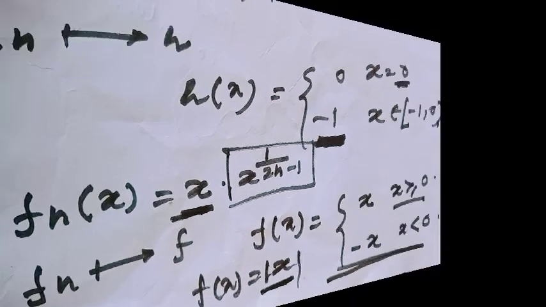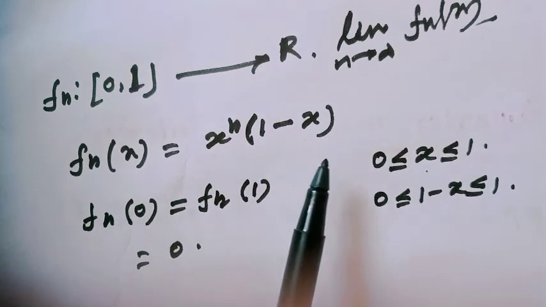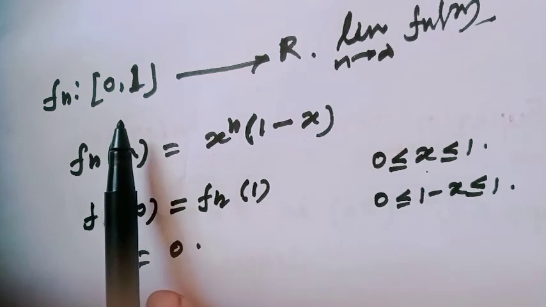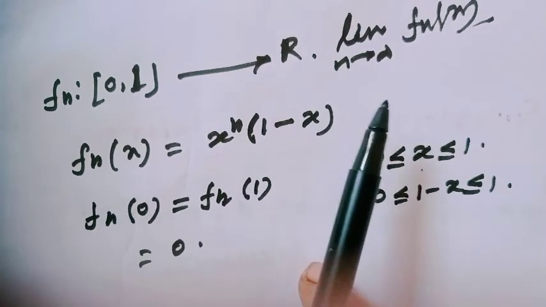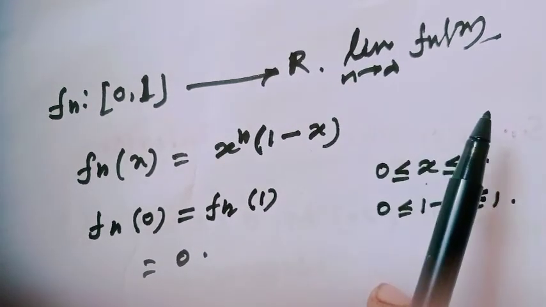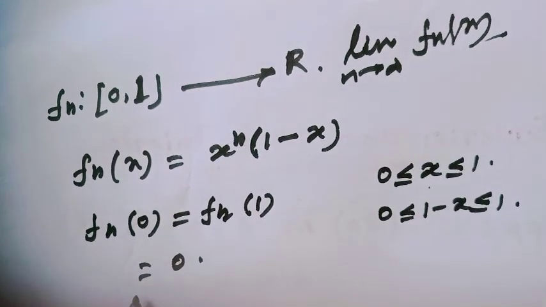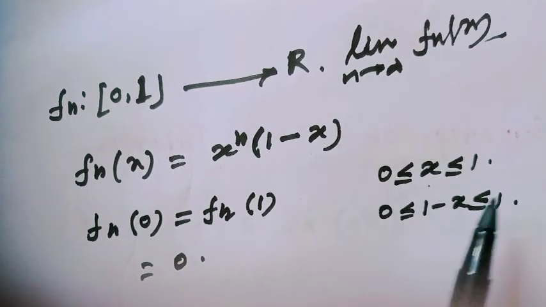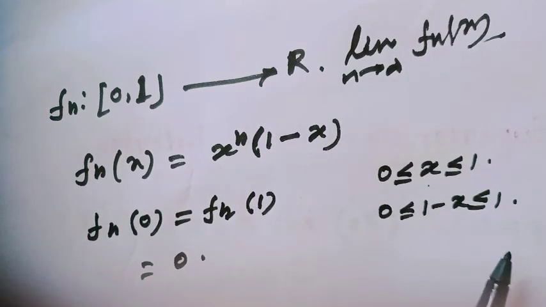Are you getting? It's a new type of sequence of function, fn(x) equal to x to the power n times 1 minus x. Here notice the function is defined from the closed interval 0, 1 to R. Now I will see what the limit of this function is. Here fn(0) equals fn(1) equals 0 obviously. And here x lies between 0 and 1, so obviously 1 minus x lies between 0 and 1.